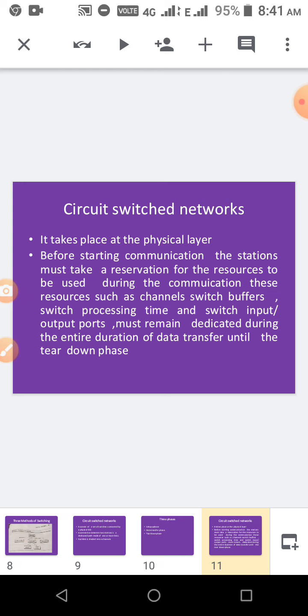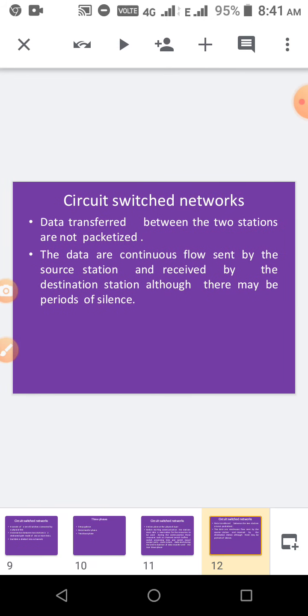Any data. So input port, output port, everything must be dedicated during the entire transfer phase, and it is not allocated to any other process till the tear down phase. Okay, in the circuit switched network, the transformation between the two stations is not packetized. There is no packetization here, that is, data are not split into packets.